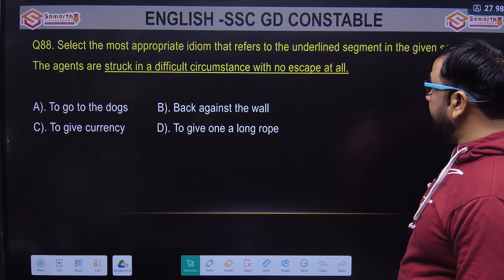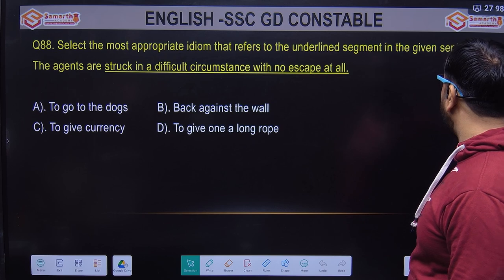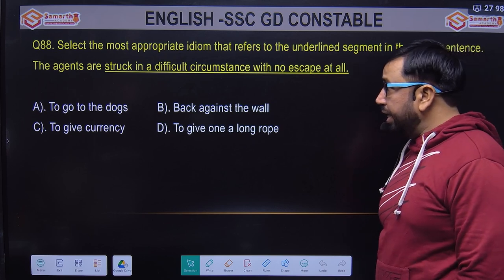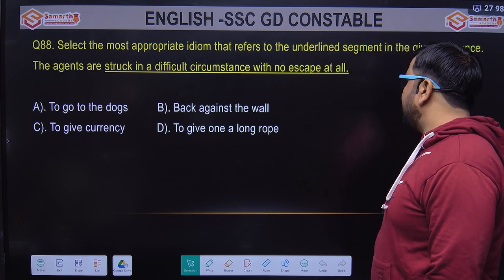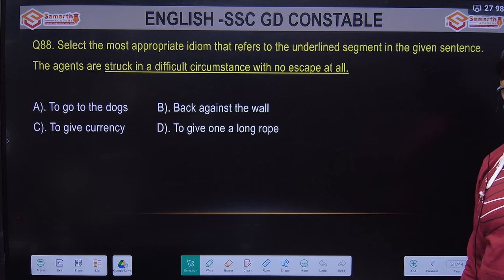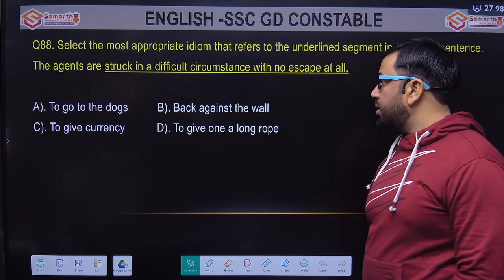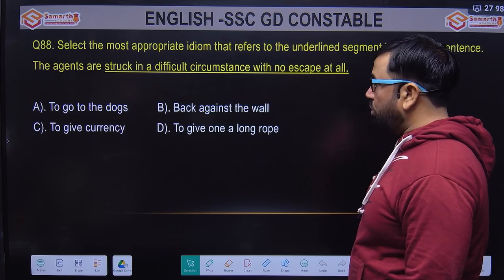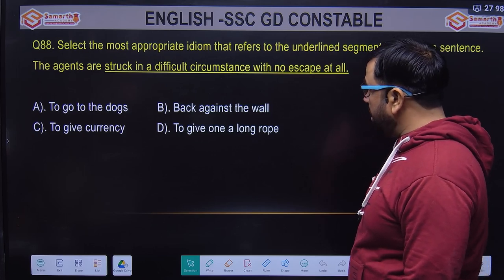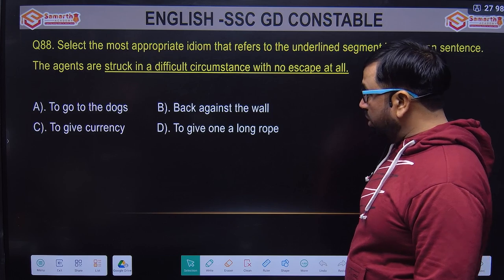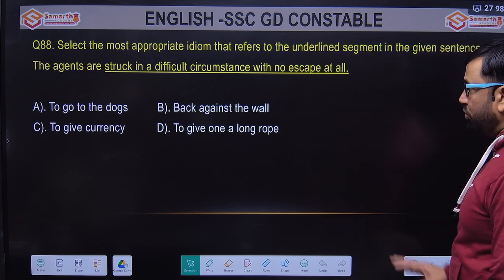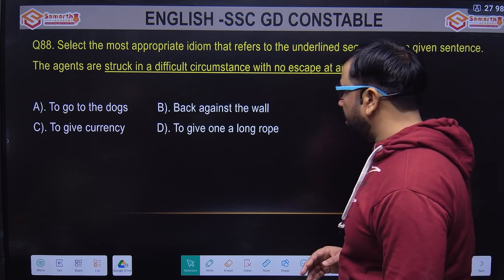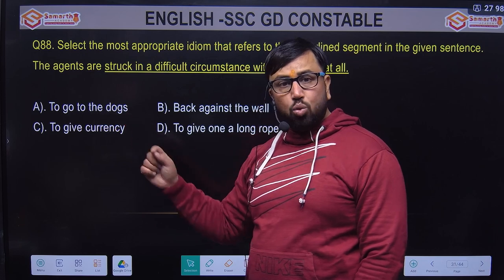Select the most appropriate idiom that refers to the underlined segment in the given sentence. The agents are stuck in a difficult circumstance with no escape at all. Options are to go to the dogs, back against the wall, to give a currency, to give one a long rope. We have to choose the most appropriate idiom here. To go to the dogs means to get ruined.